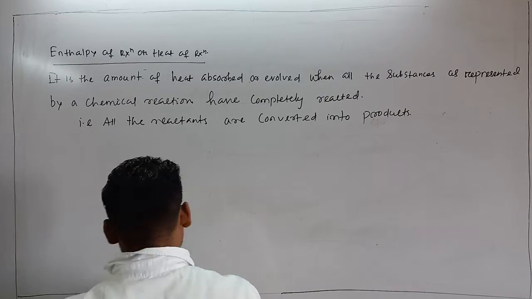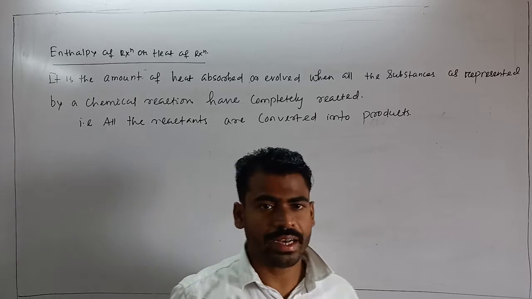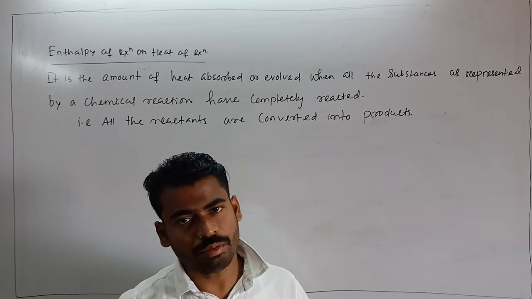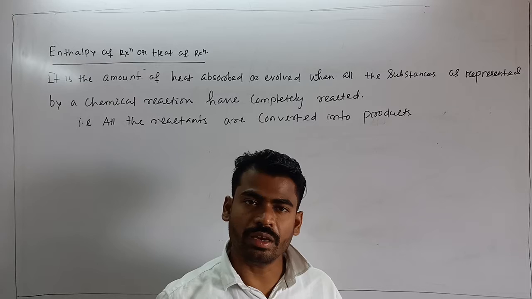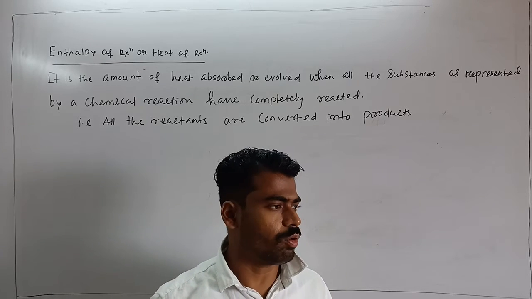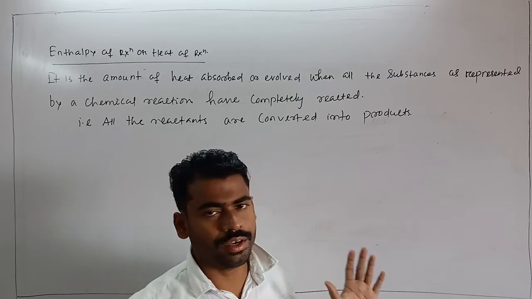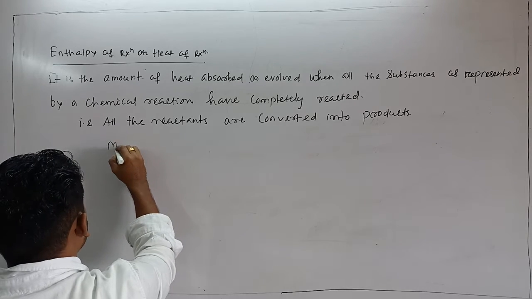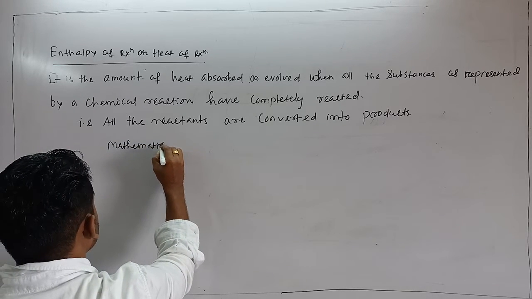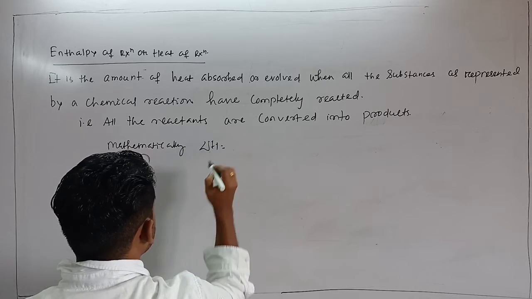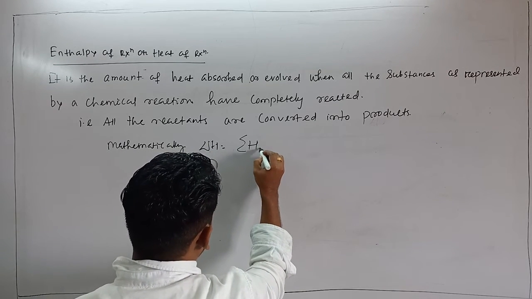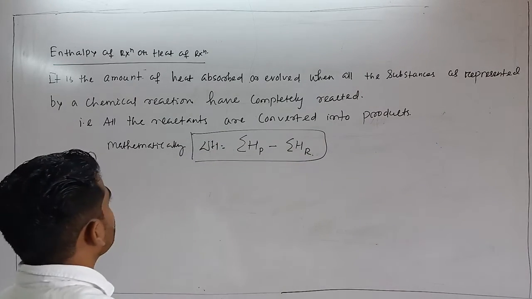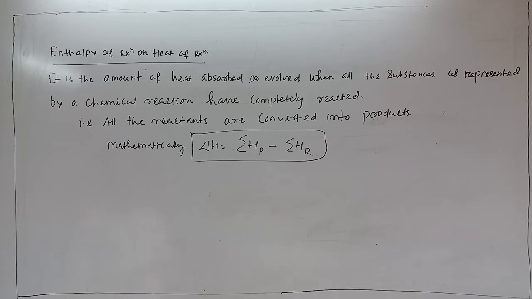So during the completion of a chemical reaction, when all the reactants are consumed to give products, the amount of heat absorbed or evolved, that means the nature of the reaction can be exothermic or endothermic. Whatever the amount of heat is absorbed or evolved, that is called heat of reaction, or enthalpy of reaction. So mathematically, del H is the summation of enthalpy of products minus the summation of enthalpy of reactants. So this is called the enthalpy change of a reaction, or heat of reaction.